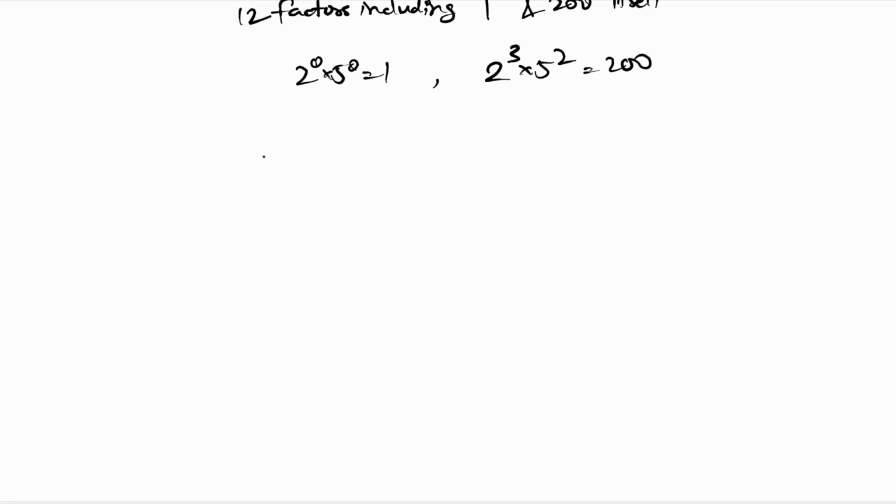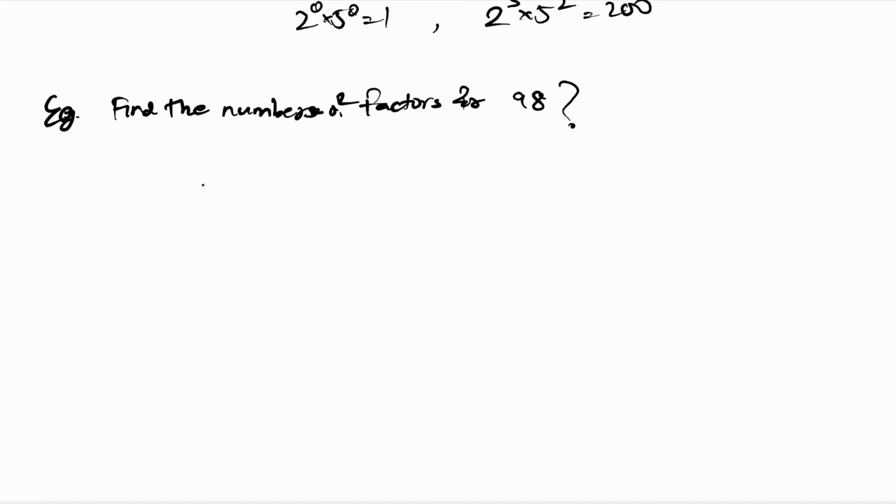Let's investigate how to find the number of factors for a certain type of number. For example, find the number of factors of 98. Firstly, we start by writing the prime factorization of 98. 98 is divisible by 2, which gives 49, and 49 is 7 squared.